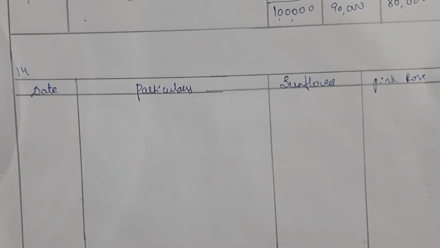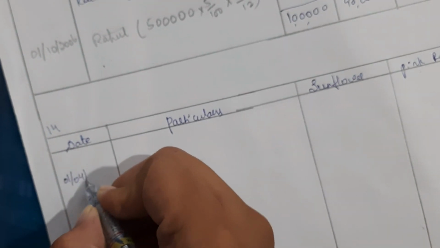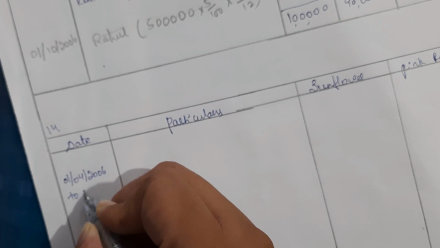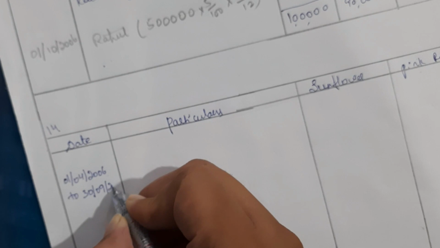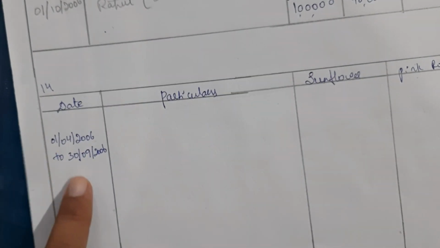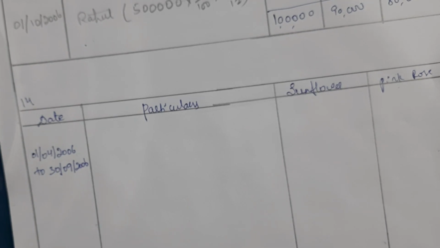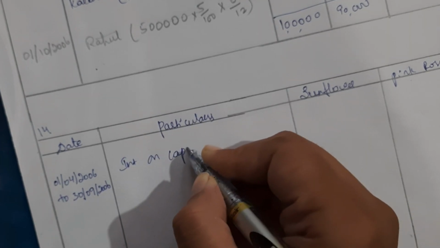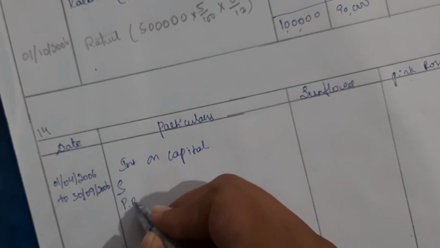So first of all, the capitals from April 1st 2006 to 30th September 2006. From 1st April to 30th of September, their capitals were rupees 2,50,000 and 1,50,000, right? So interest on capital, Sunflower and Pink Rose.